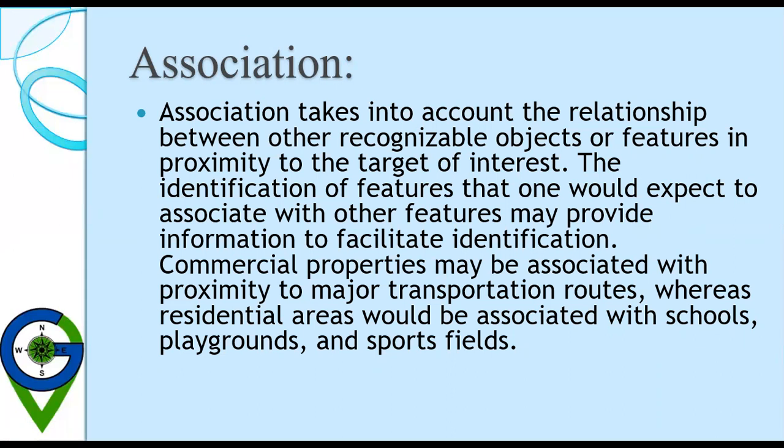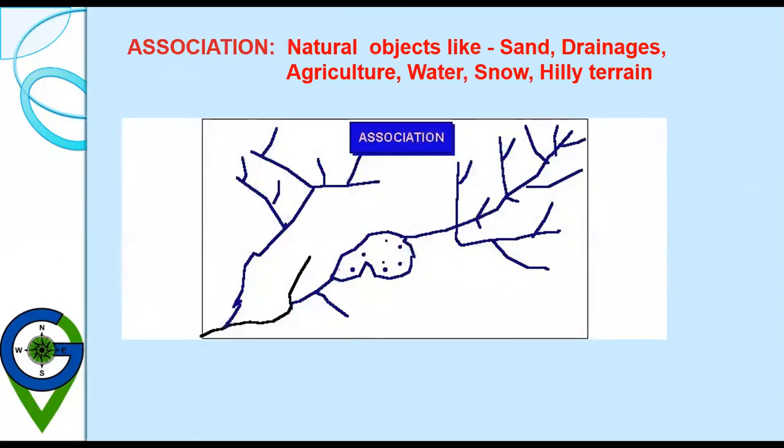Commercial properties may be associated with proximity to major transportation routes, whereas residential areas would be associated with schools, playgrounds, and sport fields. So natural objects like sand, drainages, agriculture, water, snow, hilly terrain, they all can be identified by associating with each other.